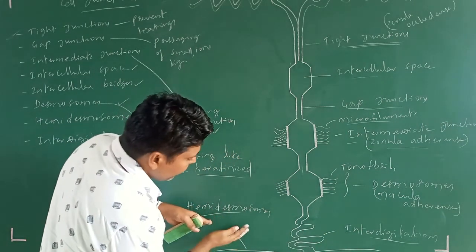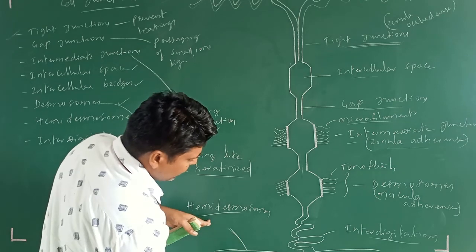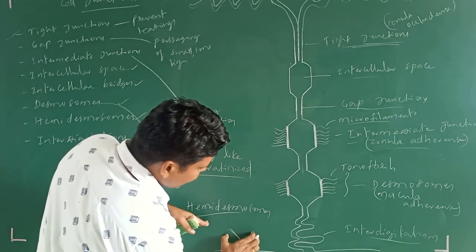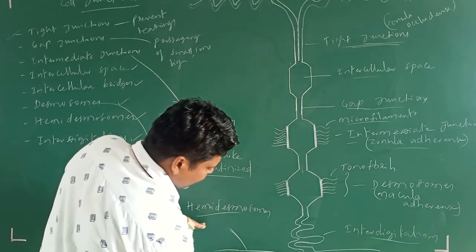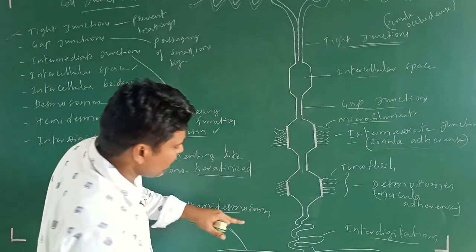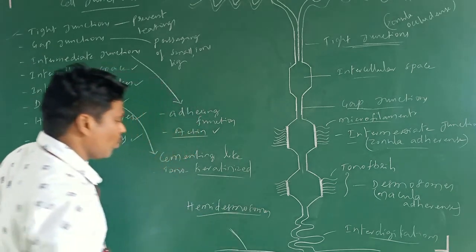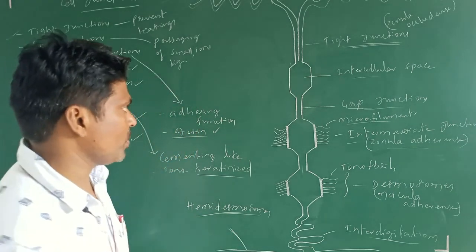Simply, these hemidesmosomes are a cementing-like substance which attaches this particular epithelial cell to the basal surface. This epithelial cell to the basal surface attachment takes place by the hemidesmosomes.